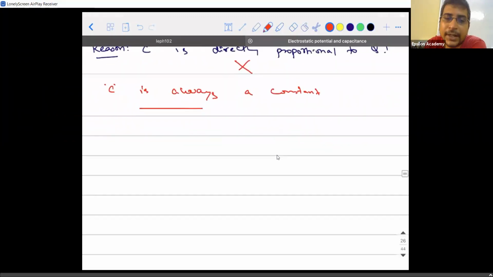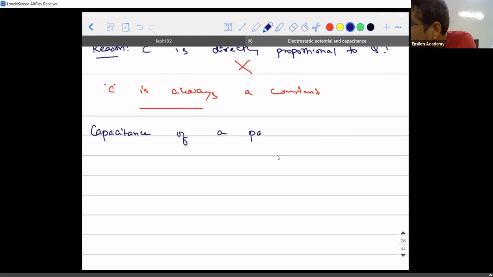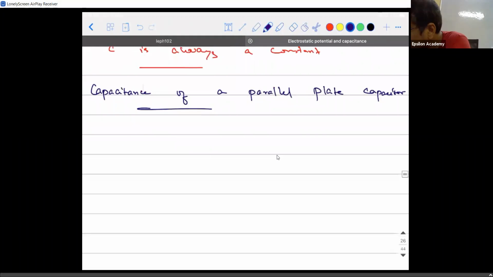For that, we will try to calculate the capacitance of a parallel plate capacitor. So I have a system of parallel plates between which, let's say, there is air medium as of now.